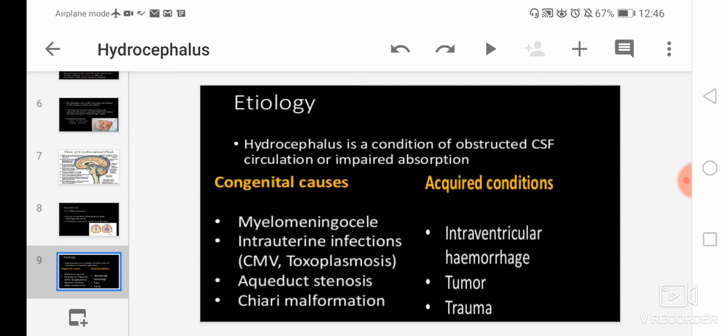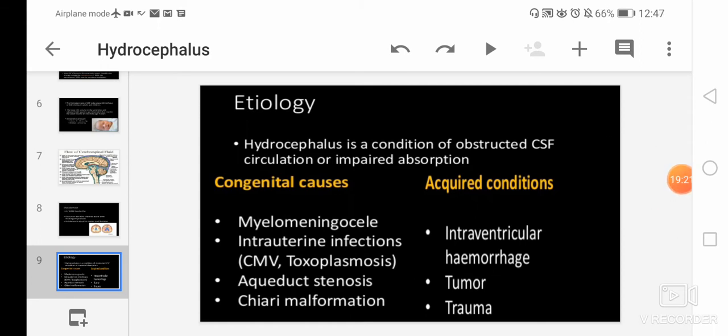Between the third and fourth ventricle, the aqueduct of Sylvius is narrowed or blocked because of any infection, hemorrhage, or tumor. So if it is blocked, the CSF will accumulate upstream, above the third and fourth ventricle. So there will be obstruction and the CSF will accumulate in one area, and that will lead to hydrocephalus.